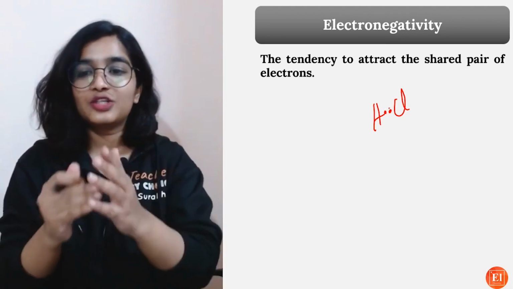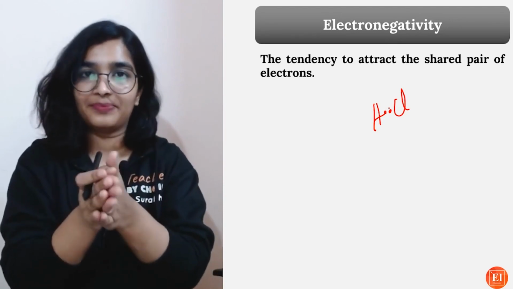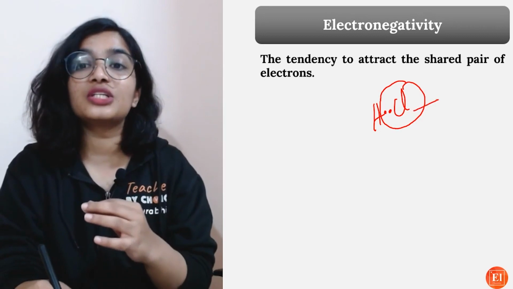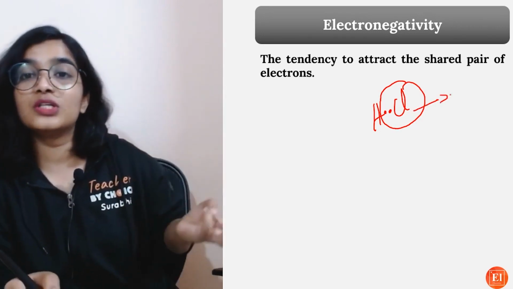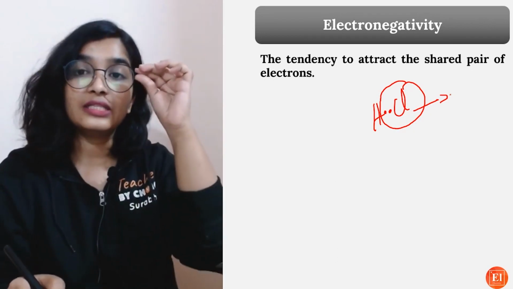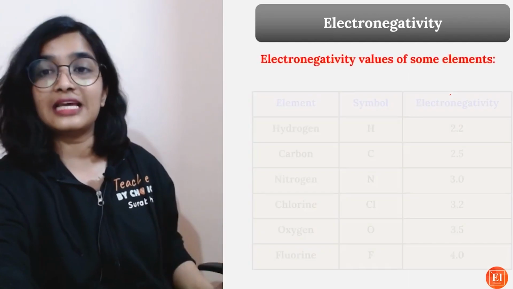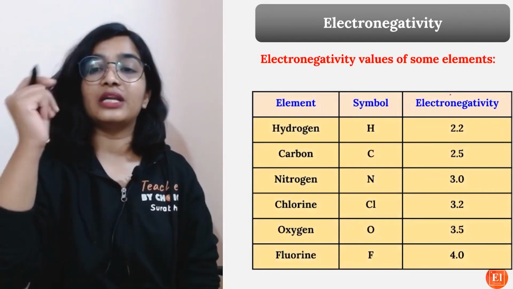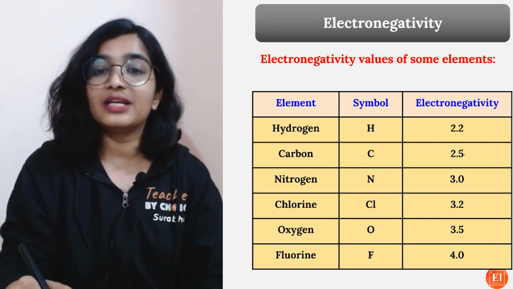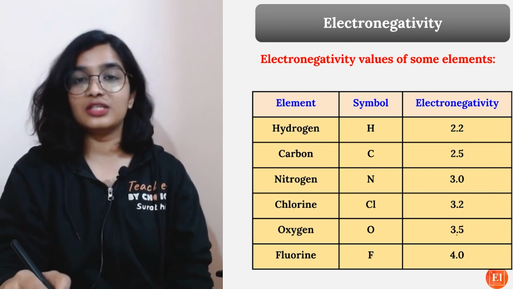So ideally the shared pair of electrons should be between them. But this chlorine pulls the shared pair of electrons towards itself. So this is what is known as electronegativity. The tendency to attract the shared pair of electrons towards itself is what is known as electronegativity. If you look at it, of course, fluorine will have the highest electronegativity. We have hydrogen, carbon, nitrogen, chlorine, oxygen, fluorine.